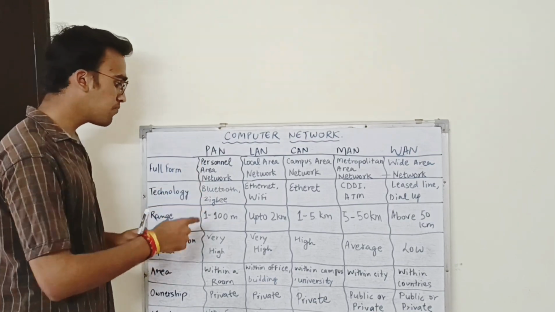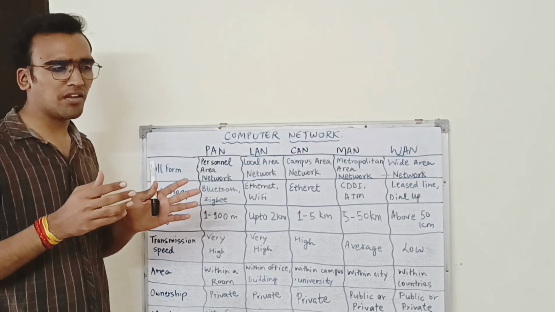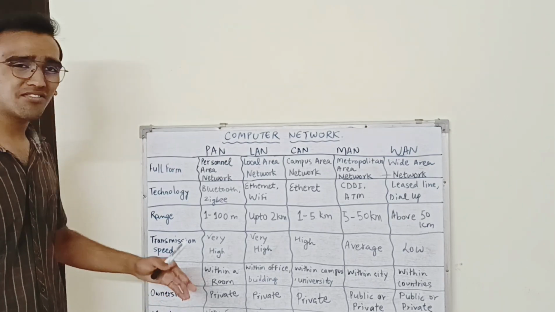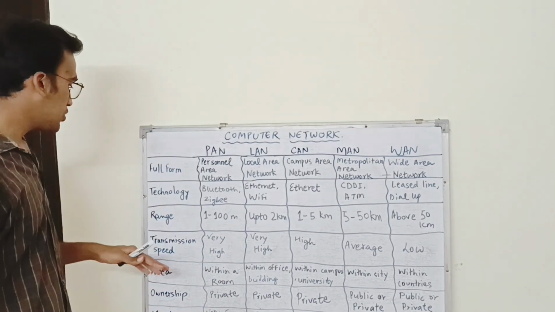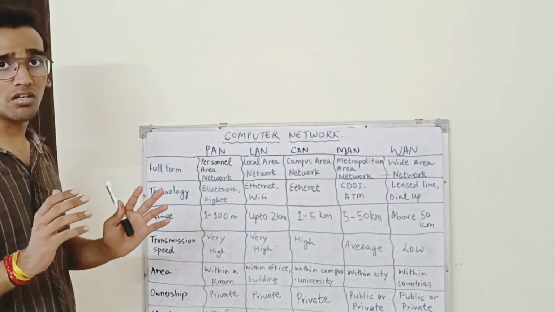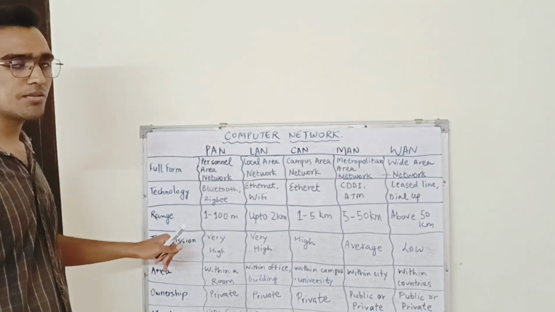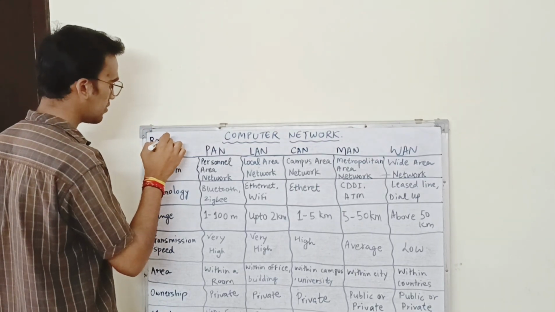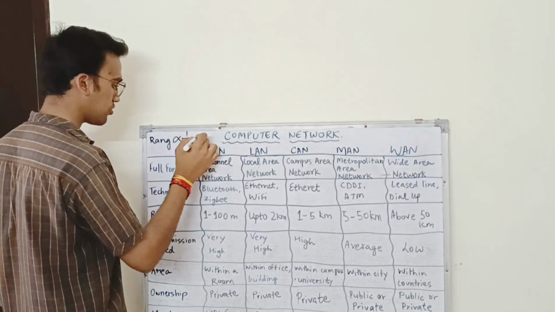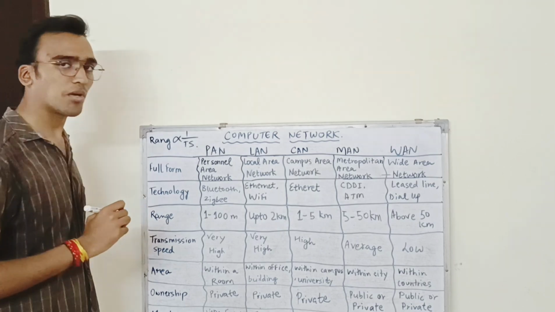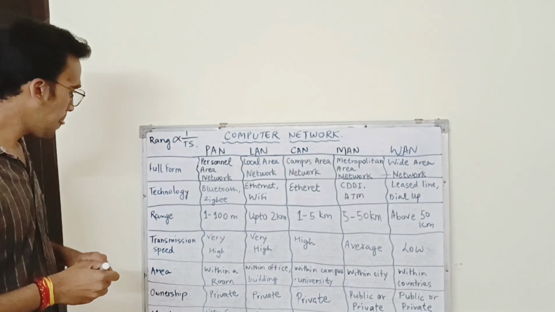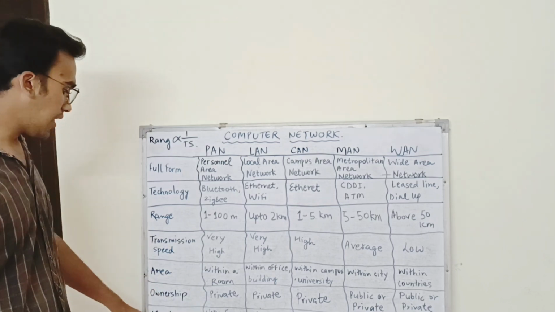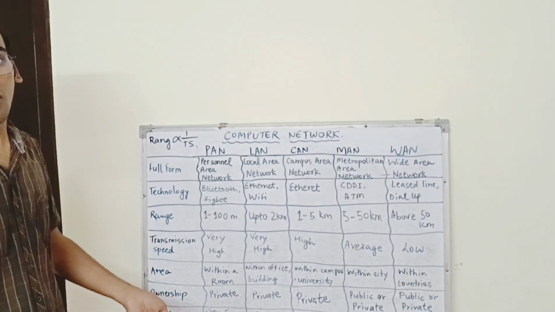Personal area network basically has a range of between 1 to 100 meters, and the area is within a room. If the range is small, then the transmission speed will be high. So we can say range is inversely proportional to transmission speed. And the ownership is private. Only one individual or one user can use this network. And the maintenance is obviously low.